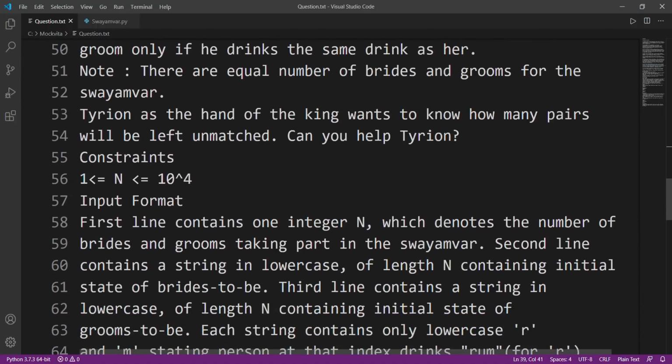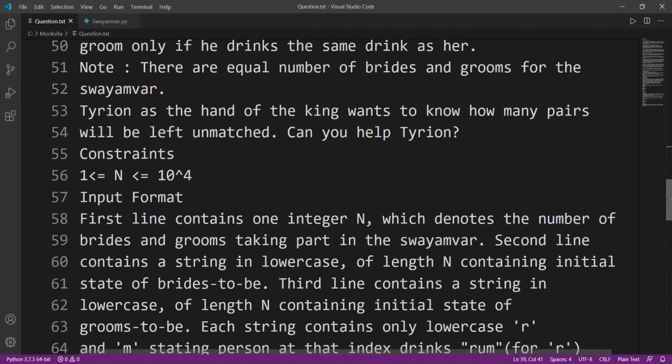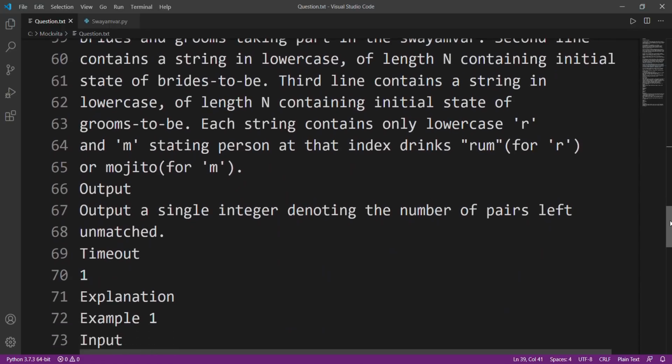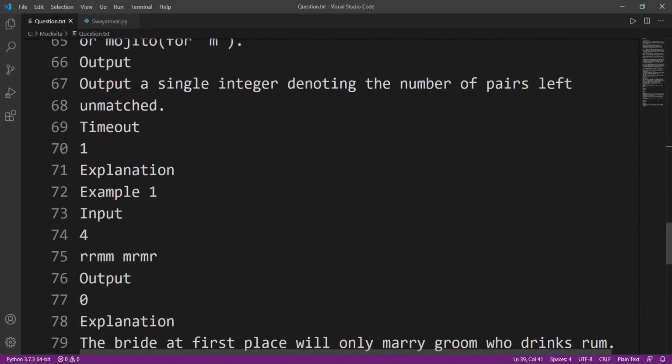Input format. The first line contains one integer n. So we will be provided with how many brides and grooms there are, and both of them will always be equal. And after that, we will be provided with two strings. The strings will state what kind of drink the particular person drinks.